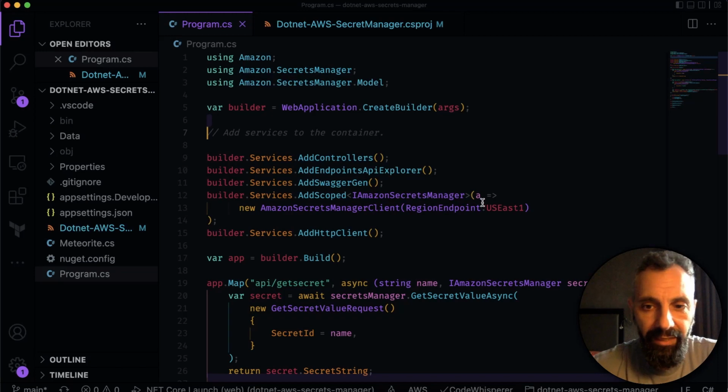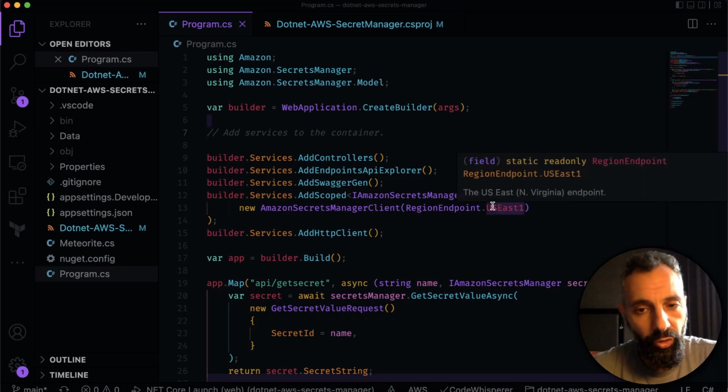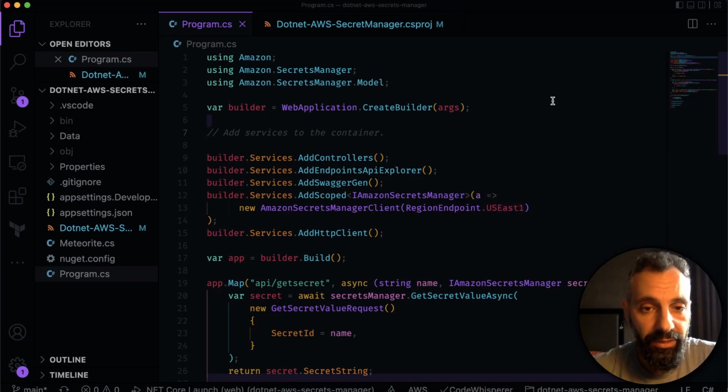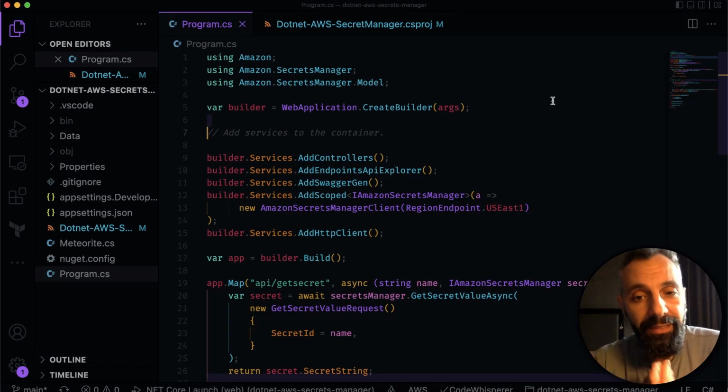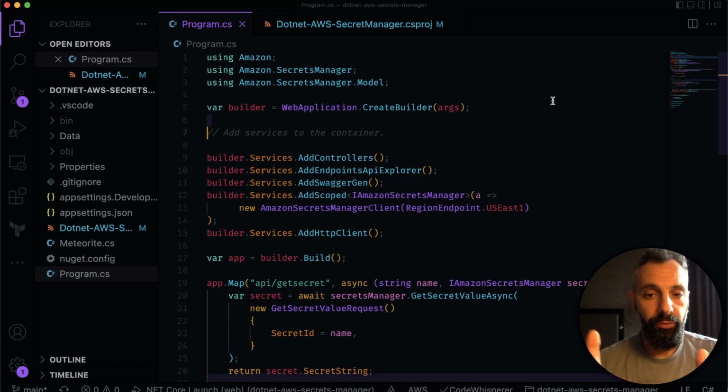You will also notice that I have defined the region. You don't have to do that if you already have it in your configuration file. And because I'm running locally, I'm using the credentials in my code. This is something that I want to highlight, and that's something that is very, very important. The code should remain unaffected going from developer to QA to test to production. And that's the whole point here.